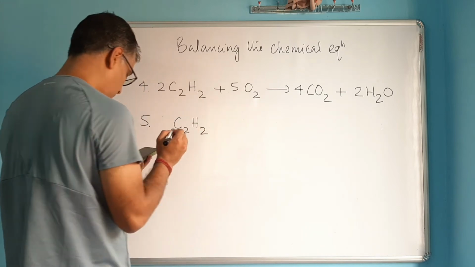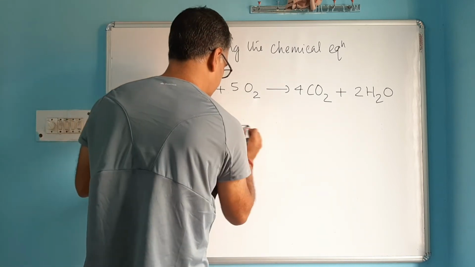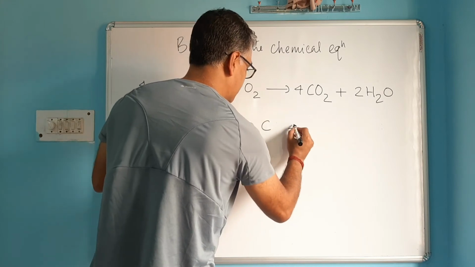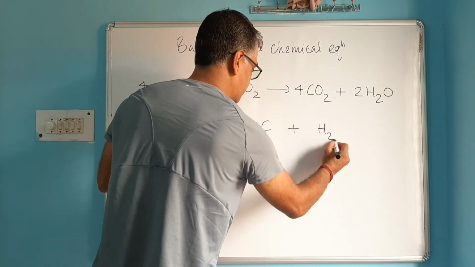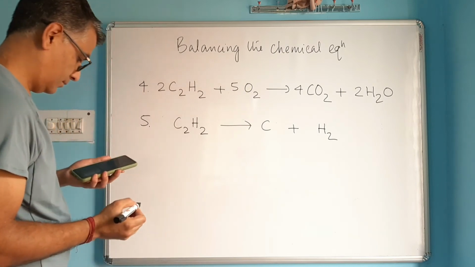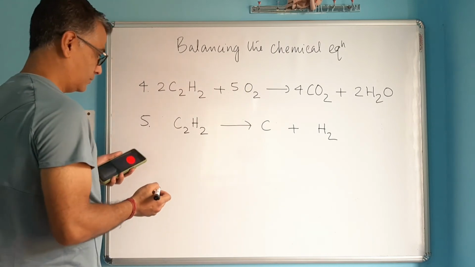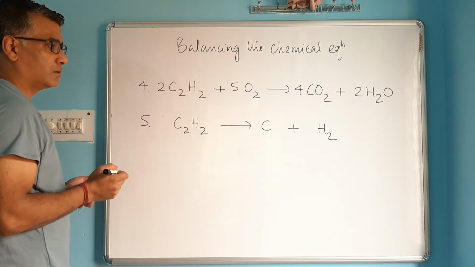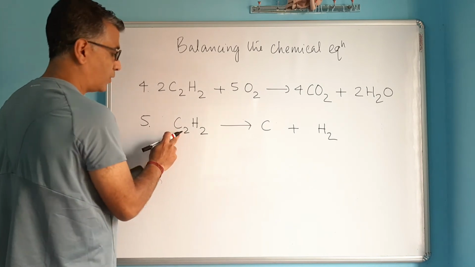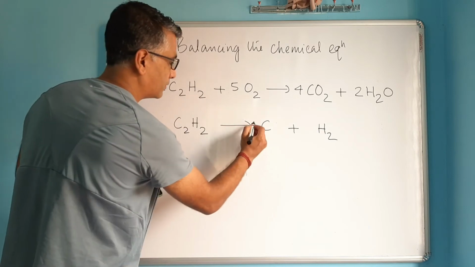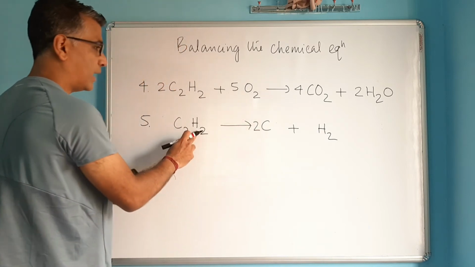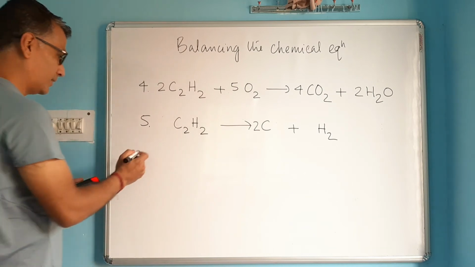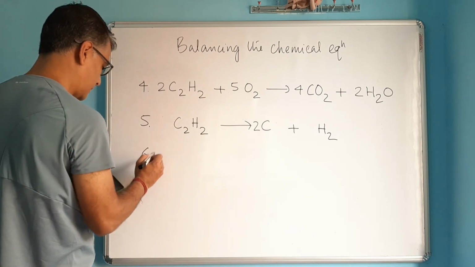This compound here, instead of burning, it's breaking down to form carbon and hydrogen. So how do you balance it? You've got 2 carbon here, only 1, so write 2 here. 2 hydrogen this side, 2 hydrogen. It's already balanced now. So the equation is balanced.